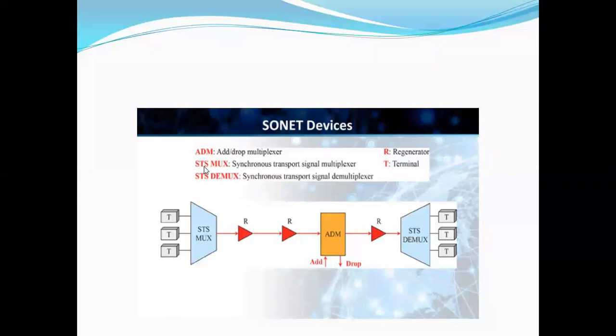The next one is STS DMUX, synchronous transport signal demultiplexer.